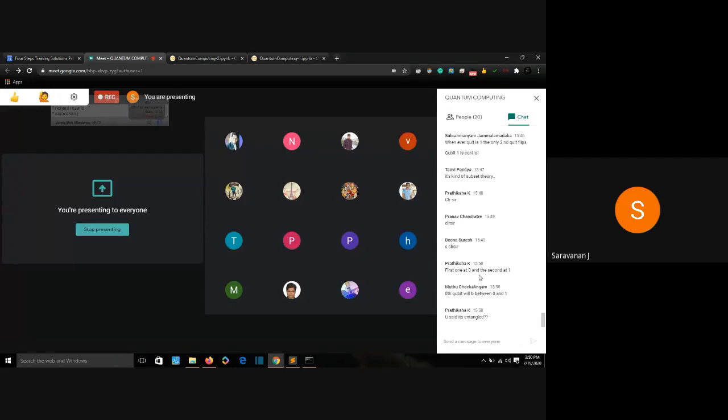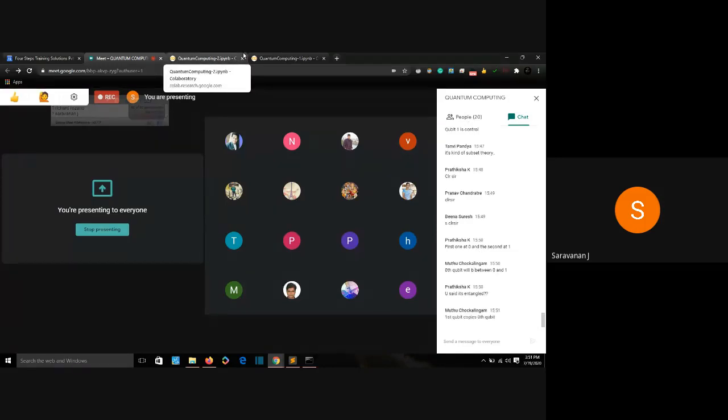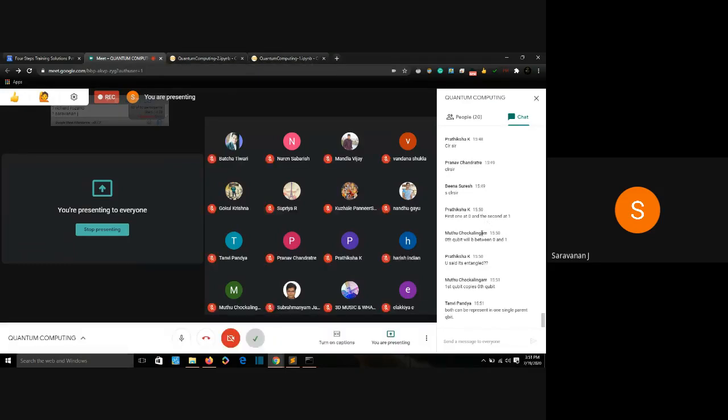Yeah, it's entangled, but this entanglement in quantum computing is different from real entanglement. Here, we are using the controlled NOT gate. The function of the controlled NOT gate is, if this one is 1, the connected qubit will be 1. That is the function of the controlled NOT gate. The real entanglement may be different.